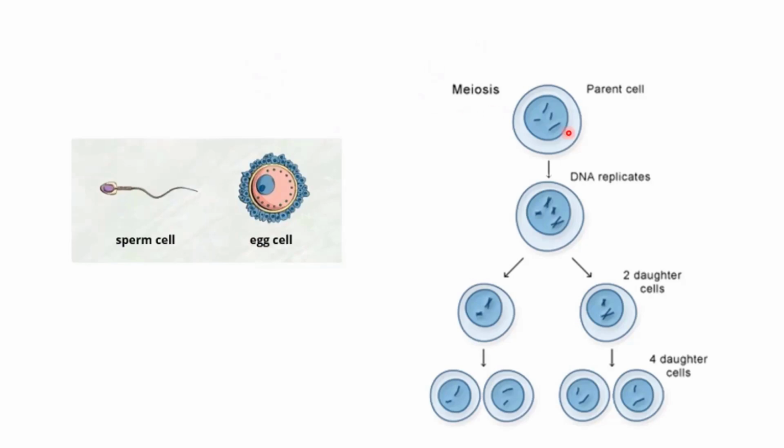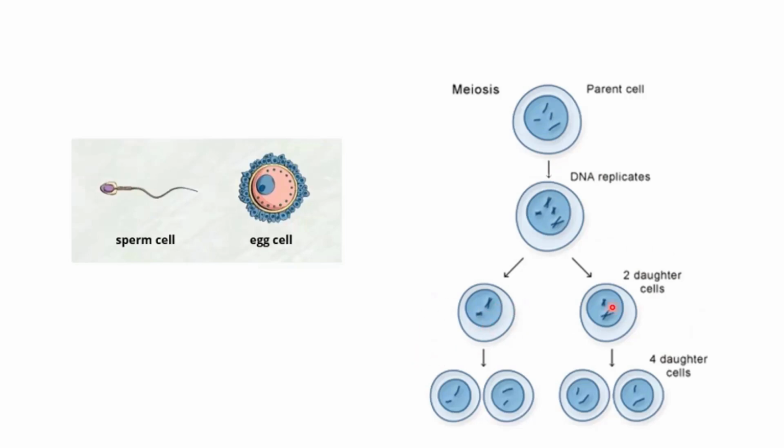So now, here, this parent cell is the cell which is producing, for example, this egg cell. So this is the parent cell, the cell that will divide into this egg cell. Now, what will happen? It will double its content first, right? And then it will split into two. So this stage is called meiosis 1, the first stage of meiosis. In the first stage of meiosis, you'll get a similar number of chromosomes, and you'll have two different cells.